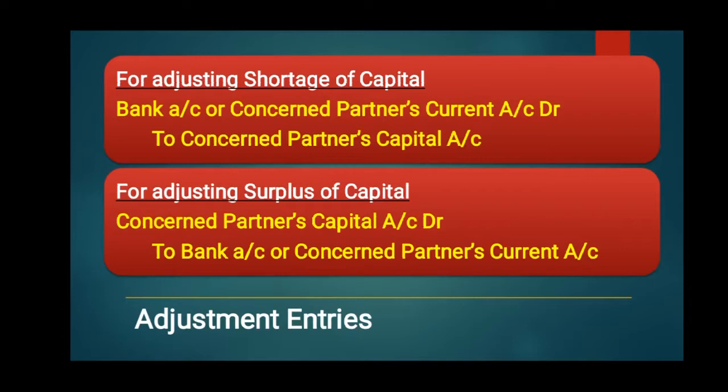Second entry is for adjusting surplus of capital. If that partner has a surplus of capital, then he can withdraw that amount. Then the entry will be concerned partner's capital account debit to bank account or concerned partner's current account. So these will be the adjustment entries.